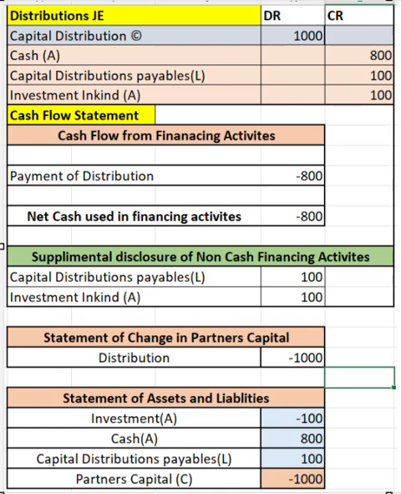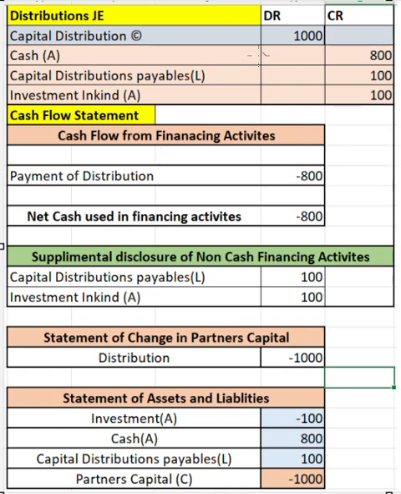Generally, if there is no distribution payable or investment in kind, your capital distribution account, which is your capital account, will be debited and your cash account will be credited. But in our scenario, there is a capital distribution payable also for 100 and investment in kind. That means the payment of distribution is in kind. So we have investment in kind for 100.